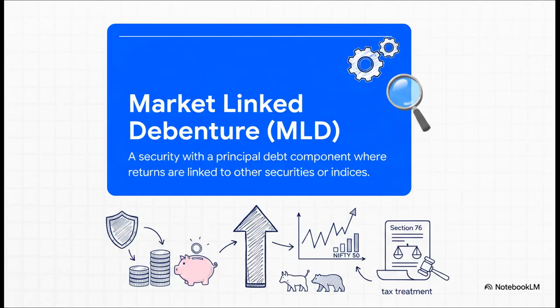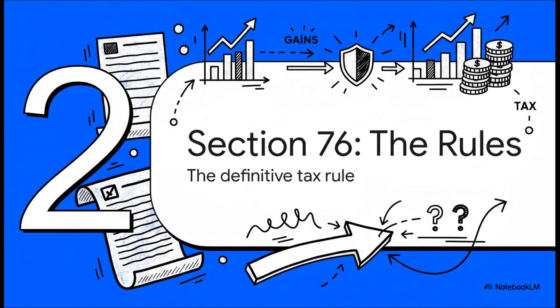So what exactly is a market-linked debenture? The Act gives us a pretty clear definition. At its core, it's a debt instrument. But, and this is the important part, the returns aren't fixed. They're linked to how something else performs, like the Nifty 50 index. It's this hybrid nature, part debt and part derivative-style return, that made it so tricky and why it needed its own special tax rule. And that special provision is Section 76.